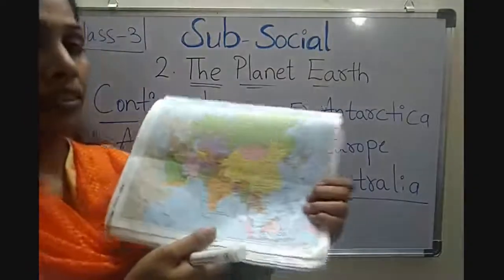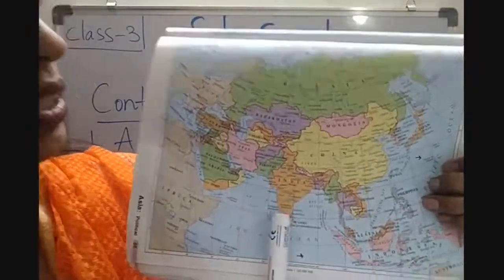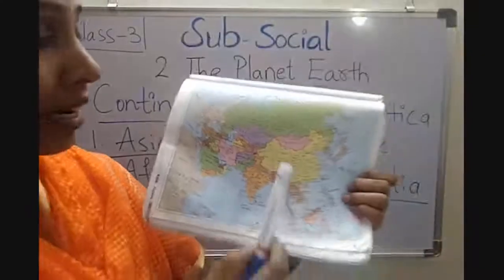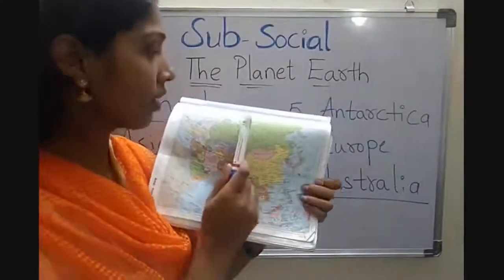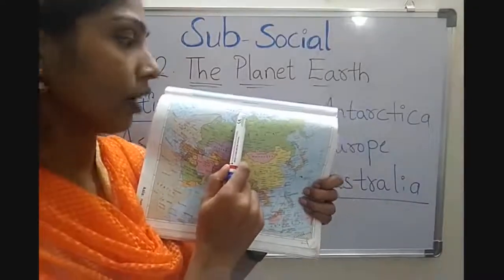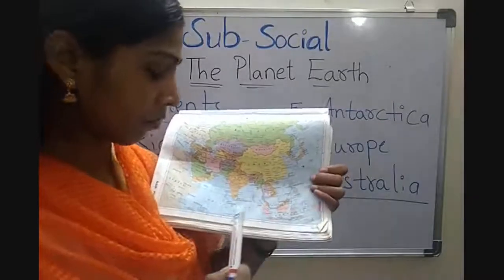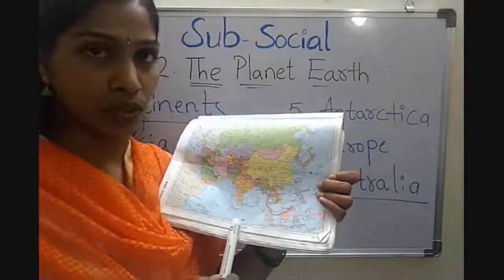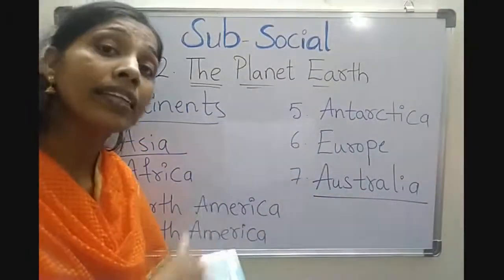Look at me, children. The largest continent in the world is Asia. Children, it is surrounded by water on three sides: Arctic Ocean on the north, Pacific Ocean on the east, Indian Ocean on the south. So Asia is surrounded by water on three sides.